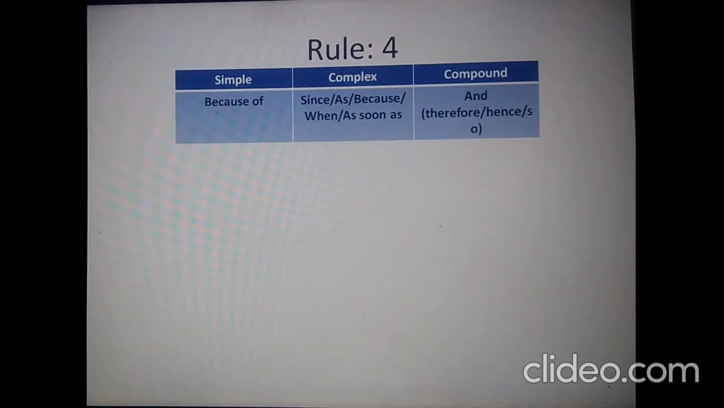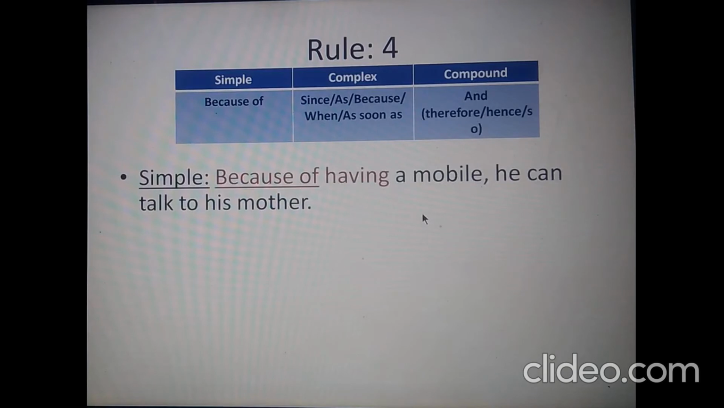As you see, this is not a bit difficult one. It's so simple and you can understand very easily. In simple sentence, we are having because of plus verb plus ing, and the main clause is he can talk to his mother. To make this sentence complex, we'll need to drop out the prepositional phrase because of and use the conjunction since.